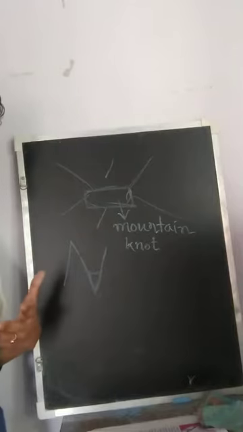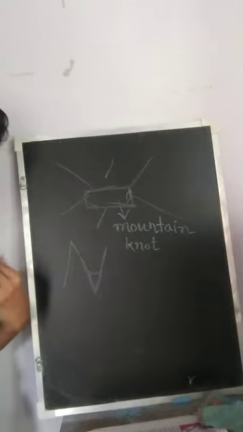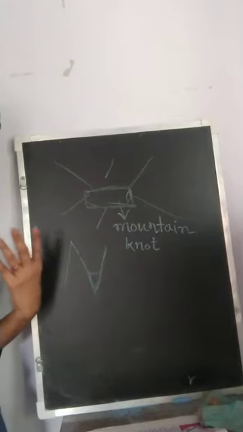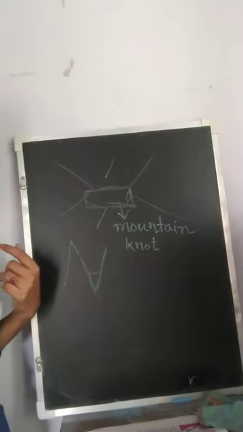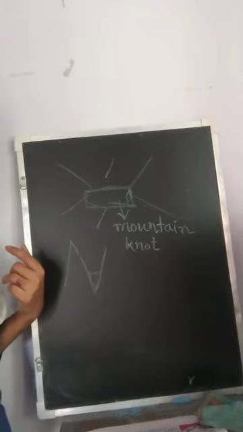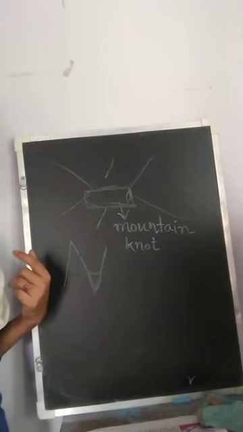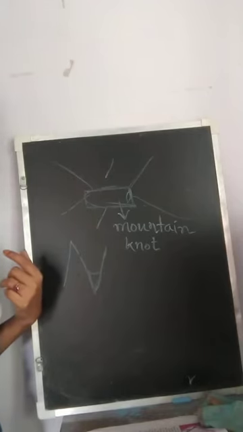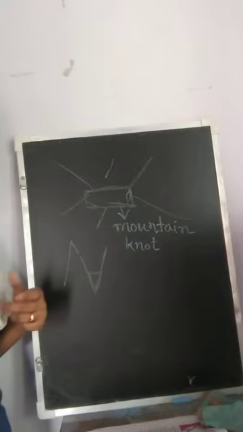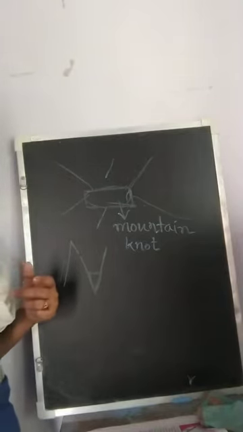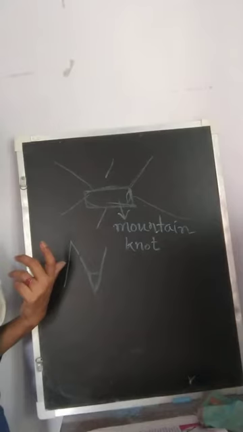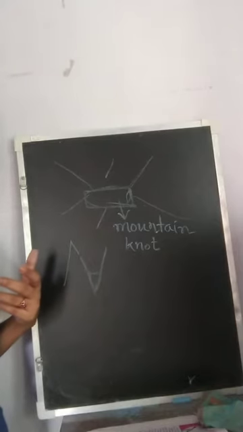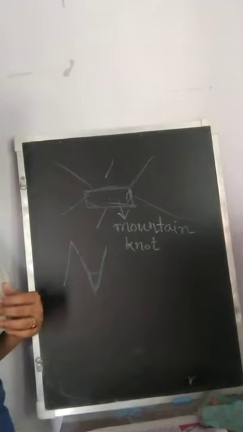Now, how are these mountains formed? They are formed due to various reasons. Some of the mountains are formed as a result of the folding of the layers of rock. Sometimes they are formed due to volcanic eruptions, or sometimes they are formed due to the faulting or cracks on the earth's crust. And once formed, they are shaped and reshaped by the exogenous forces. And then we find that there are also mountains that have originated due to continuous weathering of the previous mountains. So these are the reasons for which mountains are formed on the surface.